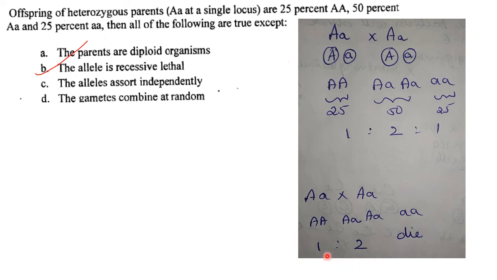So the 25% small a will not be present. But in the question they have asked, it has got 25% small a. So which of the following are true except? So this exception, the answer is option B. The allele is recessive lethal. Answer is option B.